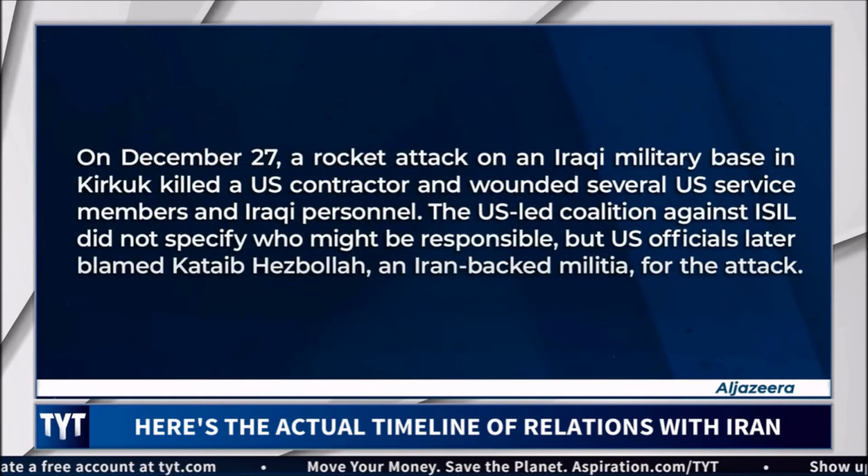On December 27th, a rocket attack on an Iraqi military base in Kirkuk killed a US contractor and wounded several US service members and Iraqi personnel. The US-led coalition against ISIL did not specify who might be responsible, but US officials later blamed Kataib Hezbollah, an Iran-backed militia, for the attack.